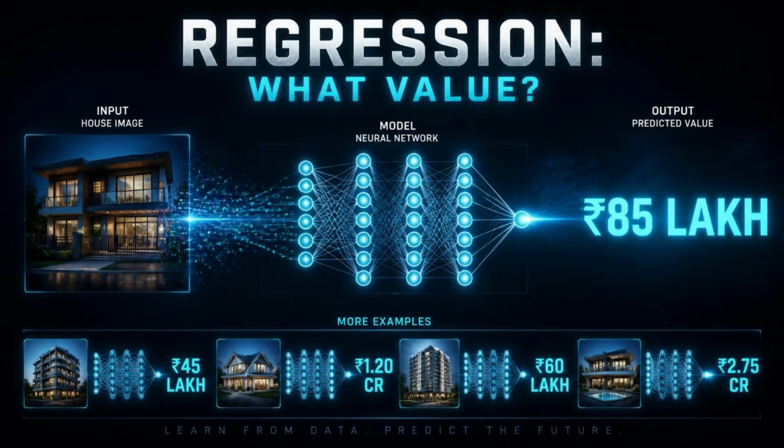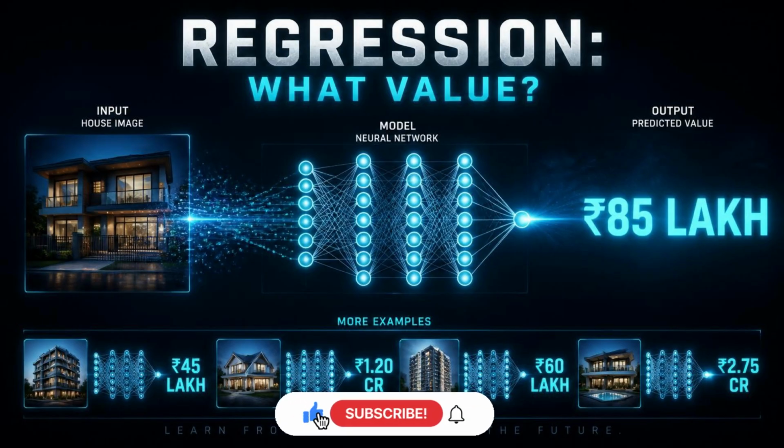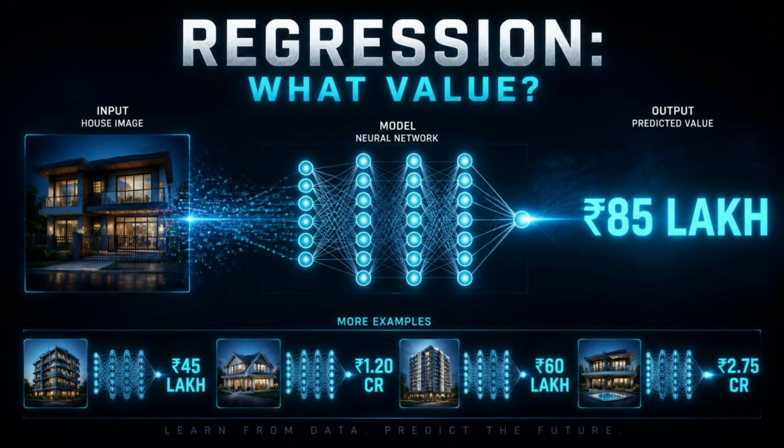Another major supervised learning task is regression. Instead of predicting a category, regression predicts a numerical value. For example, given information about a house, the model might predict its price, or given historical measurements, it might predict a future numerical value. So remember, classification asks, which category?